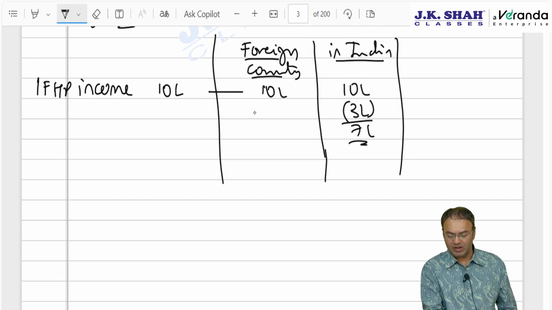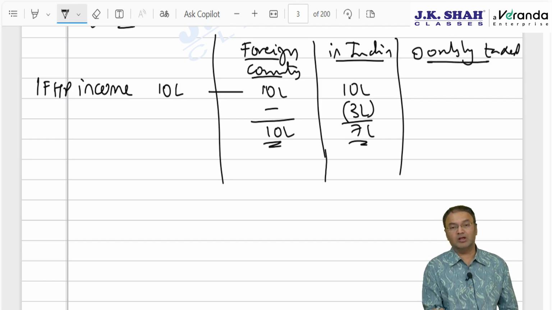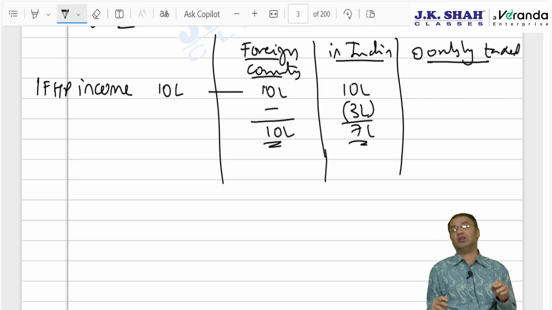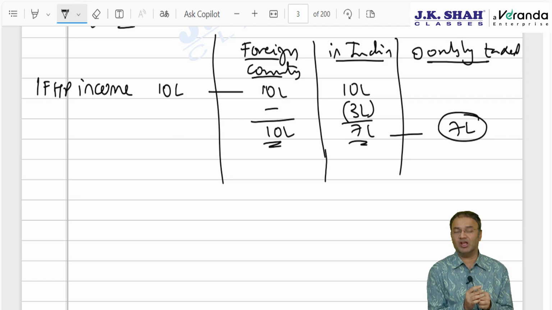Then in this example, how much will be considered as doubly taxed income? Doubly taxed income will be equal to common income, whatever is common. In one country 10 lakh is taxable, another country 7 lakhs is taxable. How much is the common income? Common income is 7 lakh, so doubly taxed income is 7 lakh.